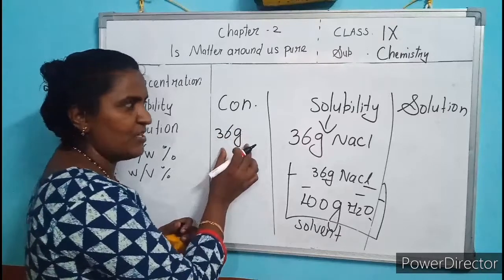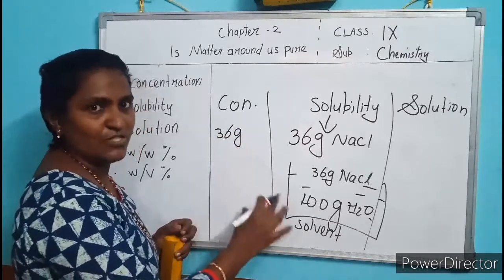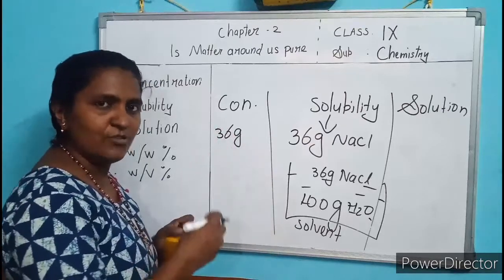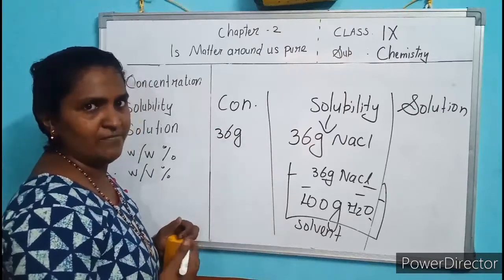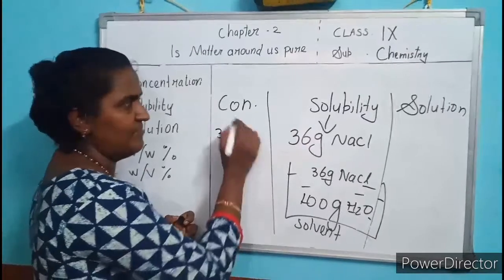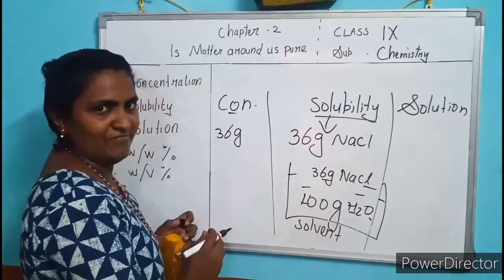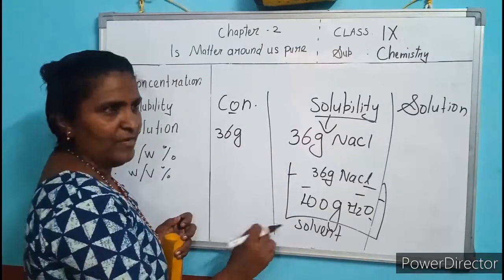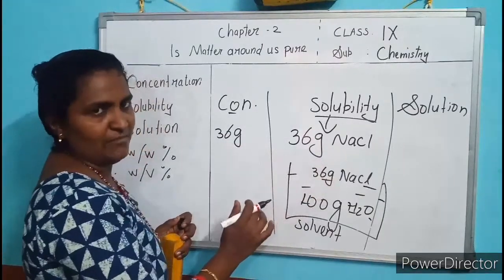The amount of solute dissolved in solution or solvent. Here concentration is also 36 gram and solubility is also 36 gram.